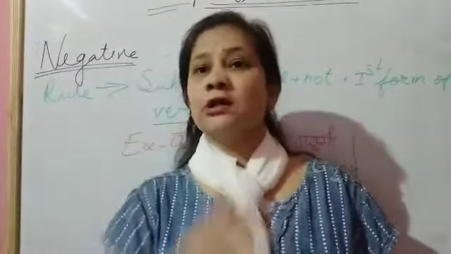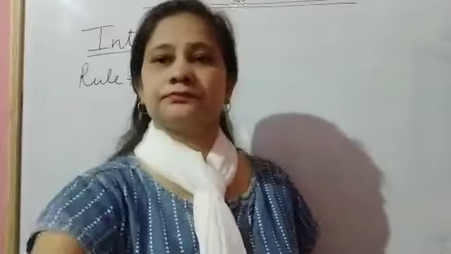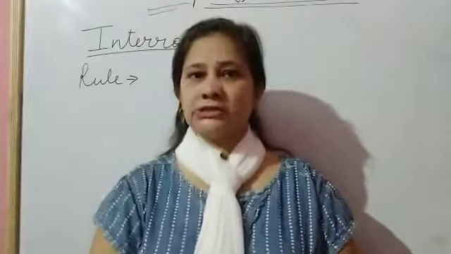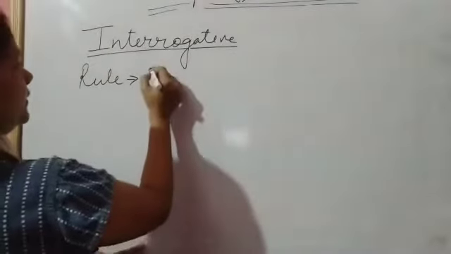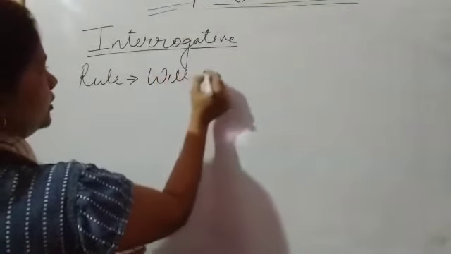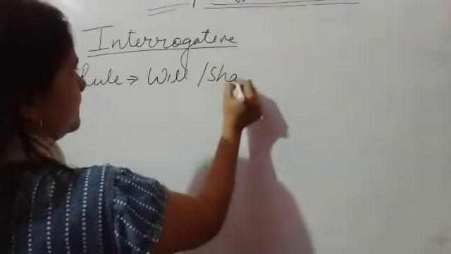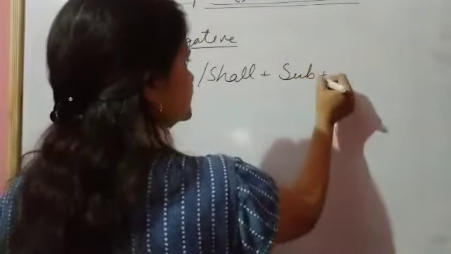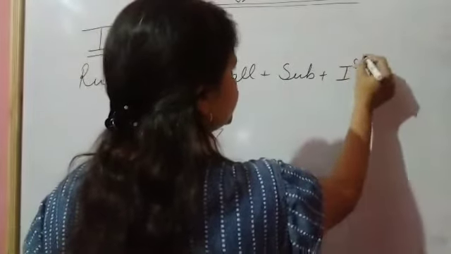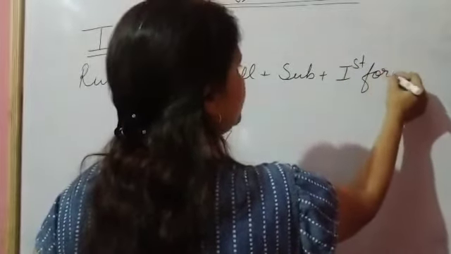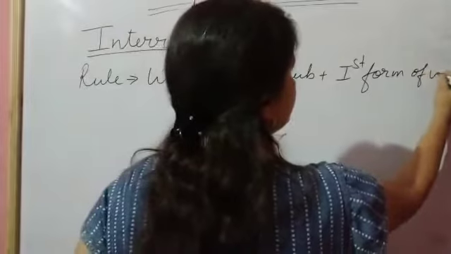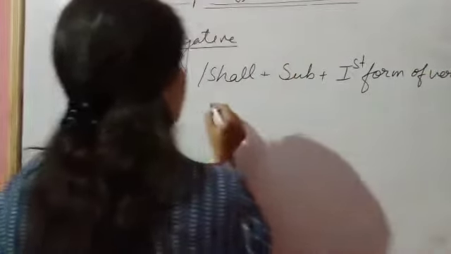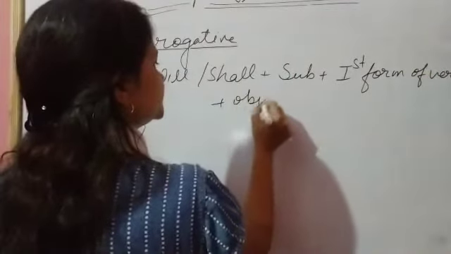Okay. So, moving on to the interrogative. First I am going to tell you the rule. Will, shall, subject, first form of verb plus object.